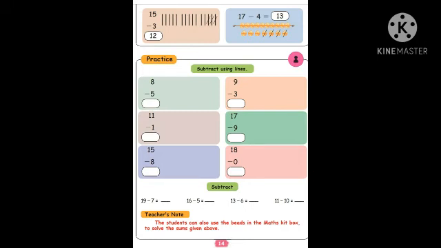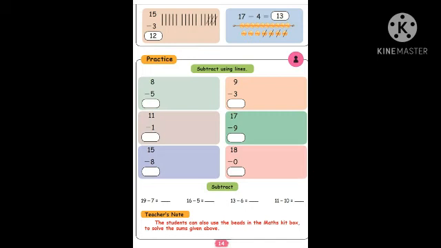The next one, 9 minus 3. What do you have to do? Draw lines. 1, 2, 3, 4, 5, 6, 7, 8, 9. Total 9. Then take away 3. 1, 2, 3. The balance remaining, how much? 1, 2, 3, 4, 5, 6. So the answer is 6.